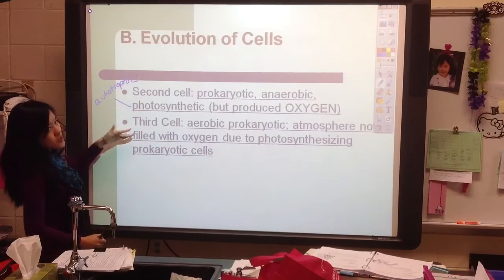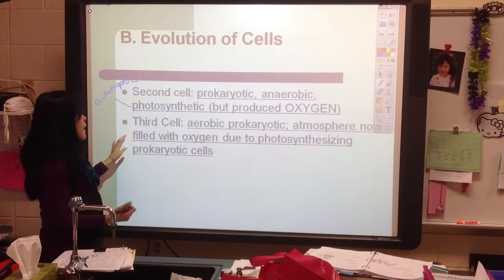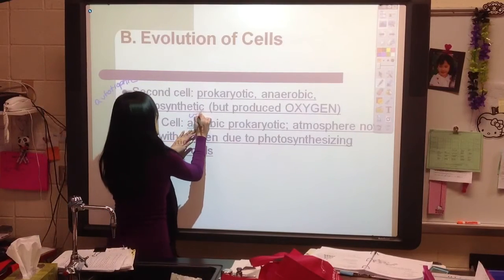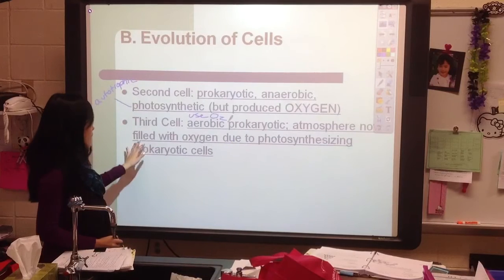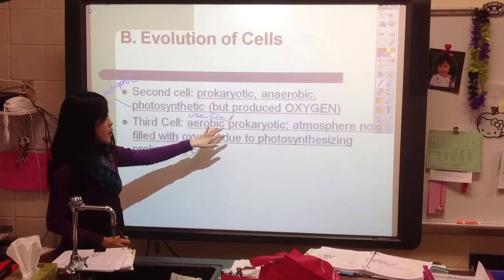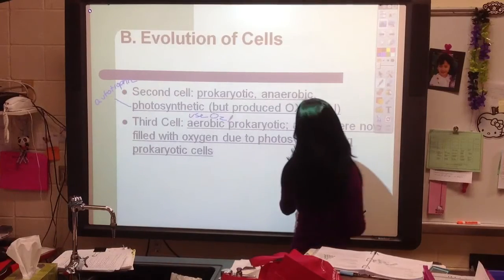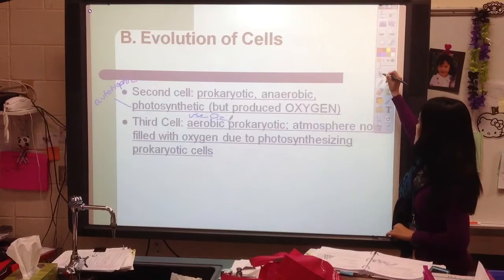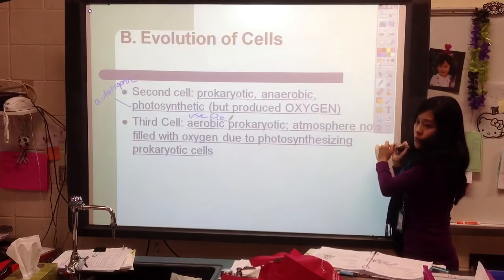So then our third cell that evolved, the third cell that appeared, was aerobic. Now we're using oxygen. Prokaryotic. The atmosphere now is filled with oxygen, so that's why we're aerobic. And it's because of those photosynthesizing second cells. So make sure you take a minute to read over and think about that. And this word right here does say now, not no. Okay, now.